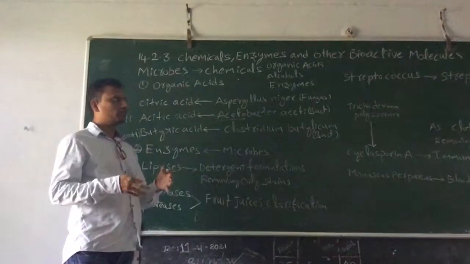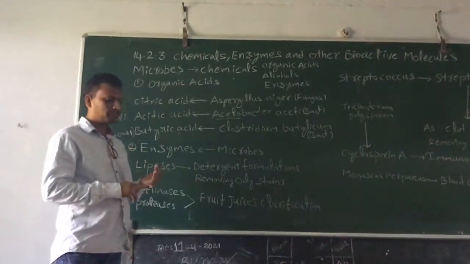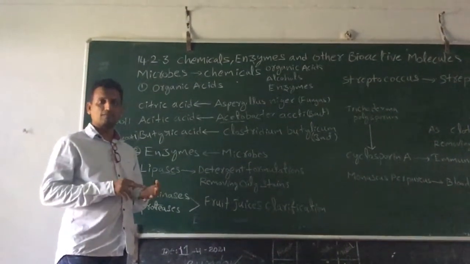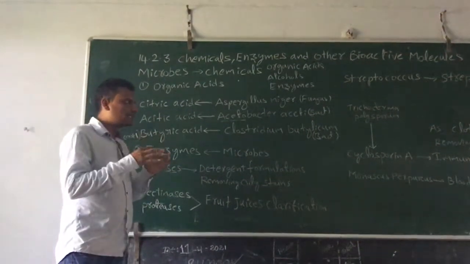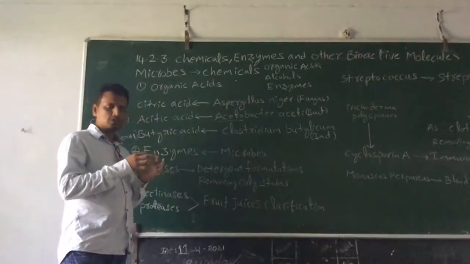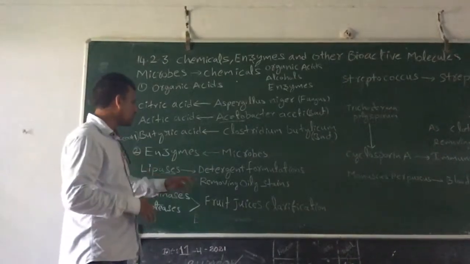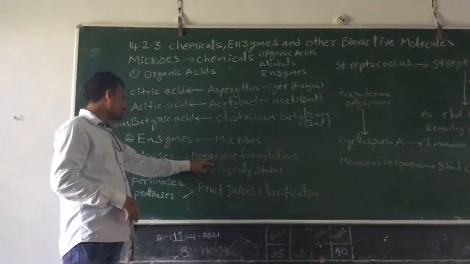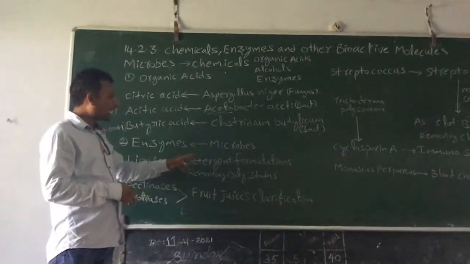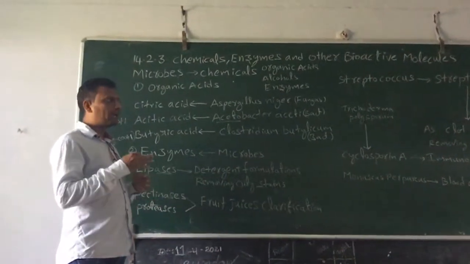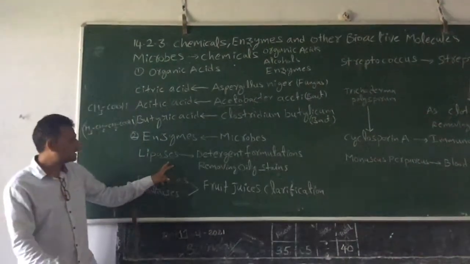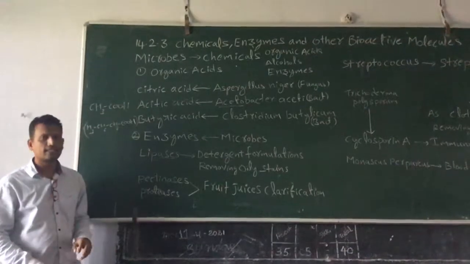For example, there are many types of detergent. For example, Rin is a detergent, Wheel, Surf Excel is a detergent. Those detergents are formulated. Formulation means composition. They make the composition, and during this composition, they use lipases. So they may add lipases. Why do they add lipases to the detergents? Because these lipases will remove oil stains on our cloth.